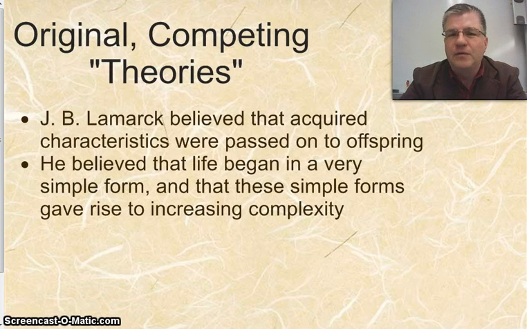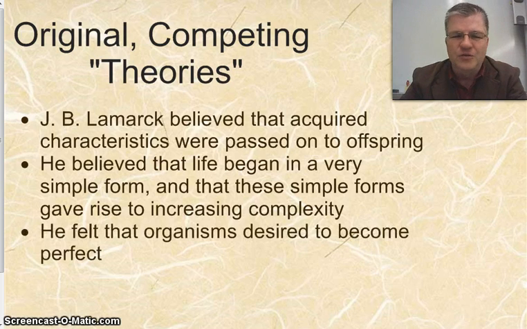Another idea that Lamarck had related to this was that he felt that life began very simply, and over time we got more and more complex forms. Now that's a pretty good explanation in terms of what we see in the fossil record. Instead of saying like Cuvier that we simply hadn't found the right fossils yet, he was saying we're finding the fossils and life is becoming more complex. However, his explanation as to how it got there was a little bit unusual.